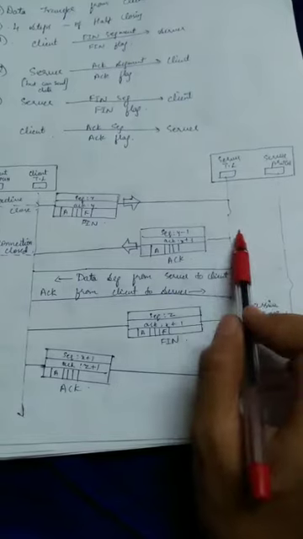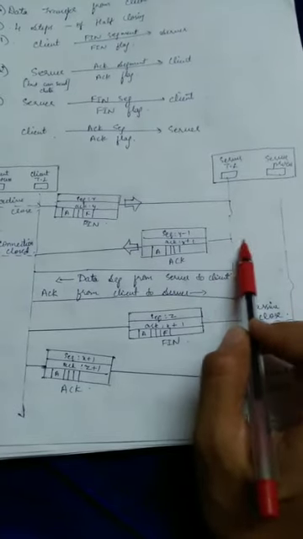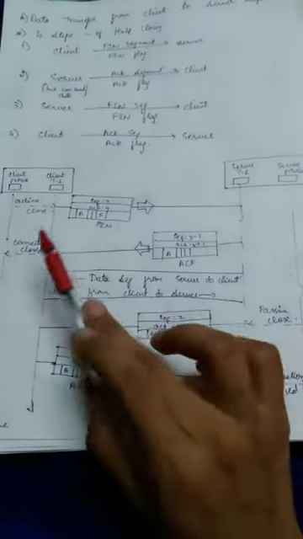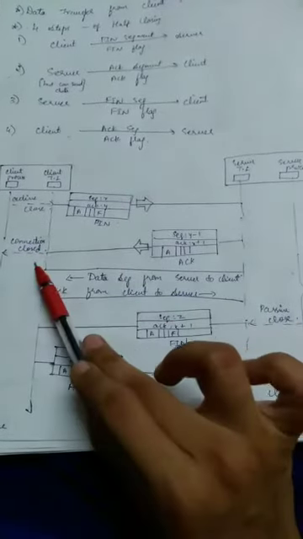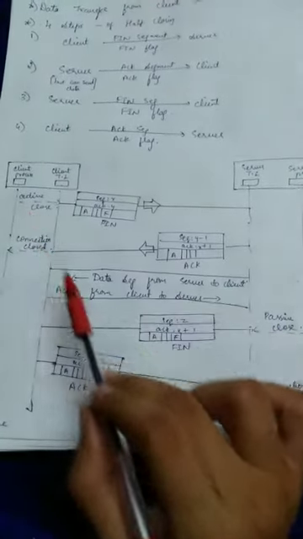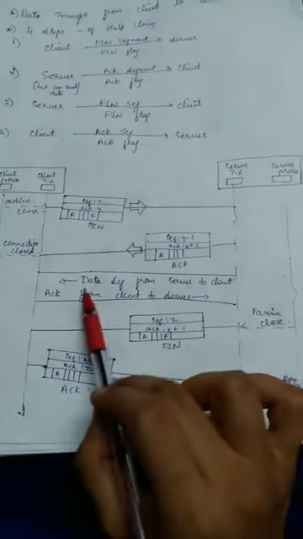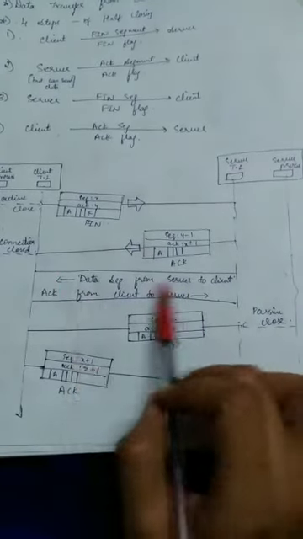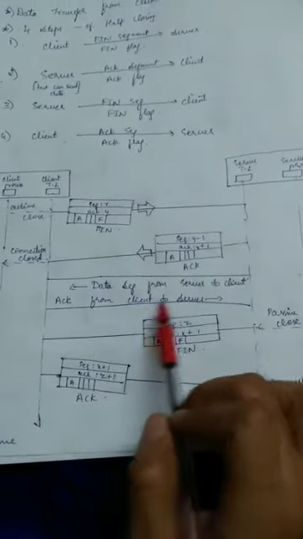Since the server has received this FIN segment, it gives the feedback, that is the acknowledgement, to the client. By this, the connection is closed in the client process. This is the data segment from the server to client, and this is an acknowledgement from client to server.